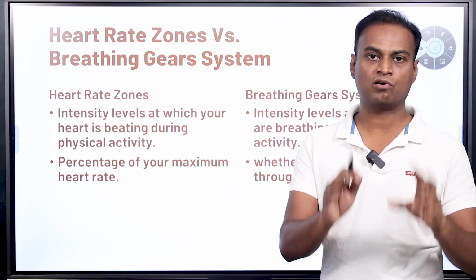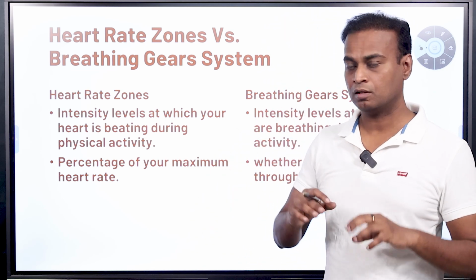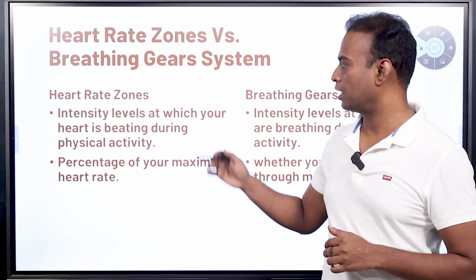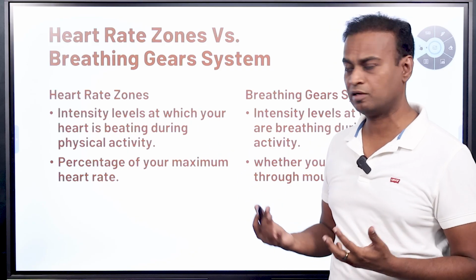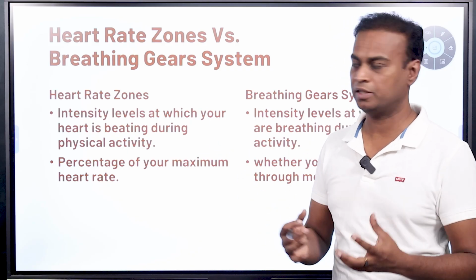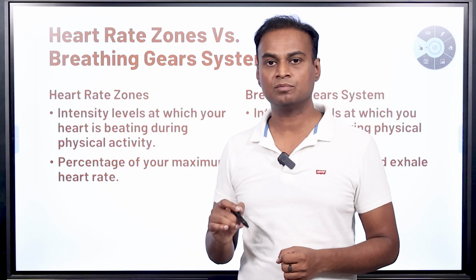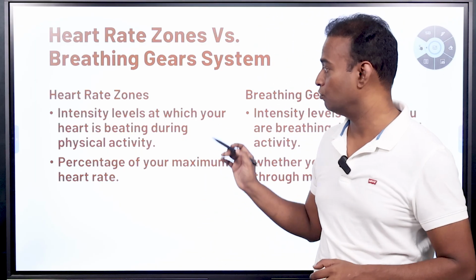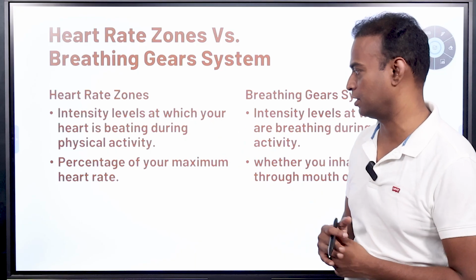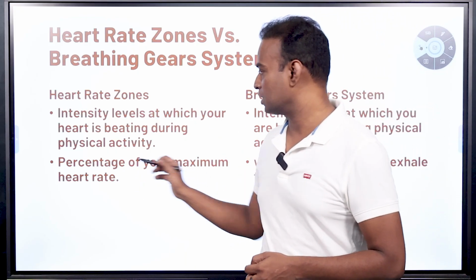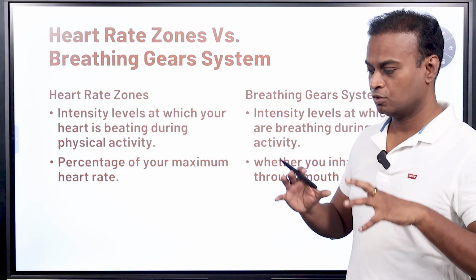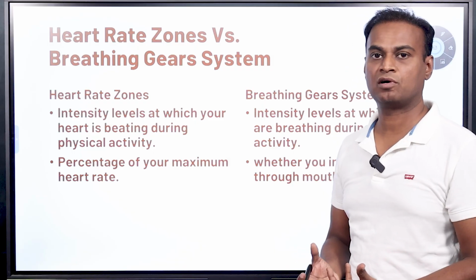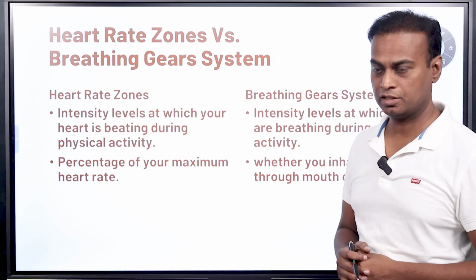For example, if you are 40 years old, your highest heart rate is 180. How does it come? 220 minus your age: 220 minus 40 is 180. 180 is your highest heart rate. The heart rate zone is a percentage of maximum heart rate, so how intensely you have to perform an exercise is the heart rate zone.